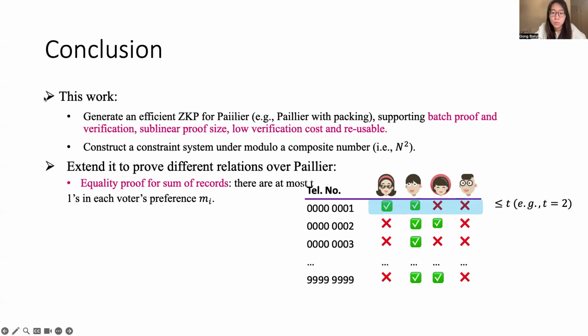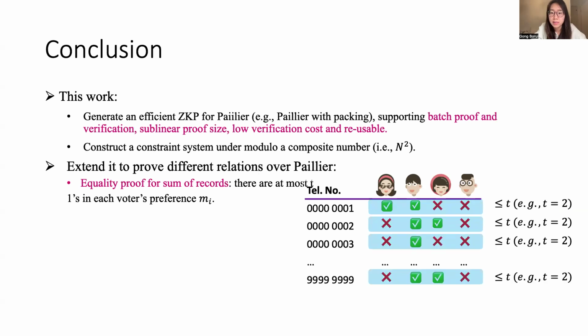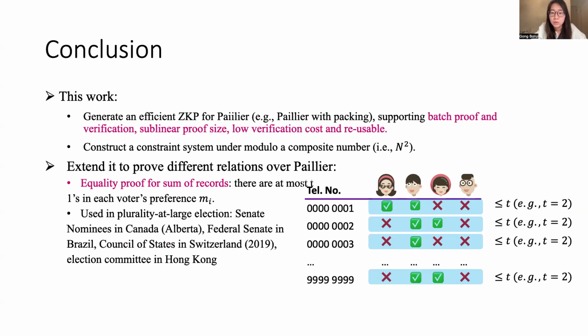For example, we can derive an equality proof for sum of records. That is, to prove that there are at least two ones in each voter's preference. And this kind of requirement can be observed in plurality at large elections, which are used in many regions around the world.